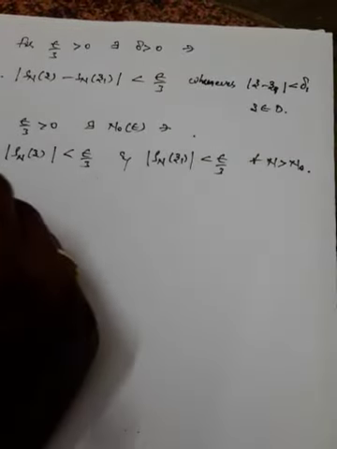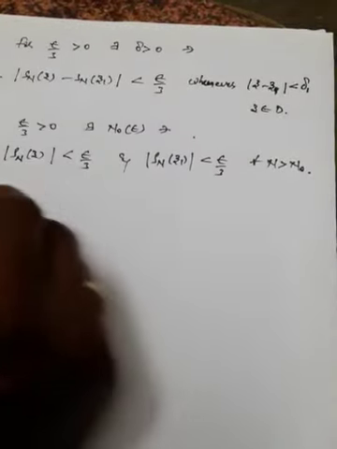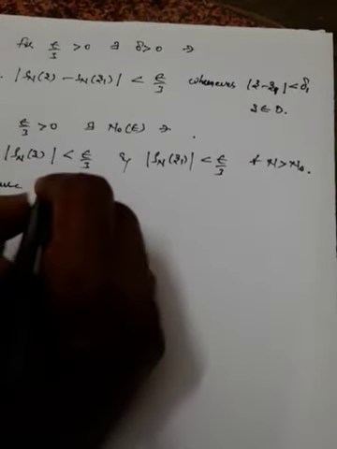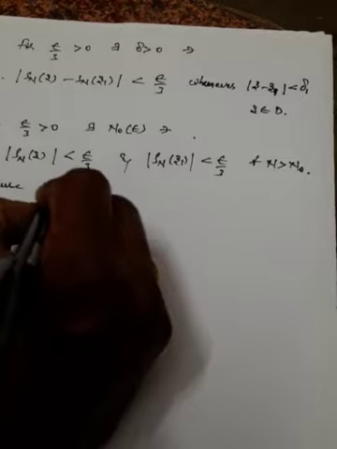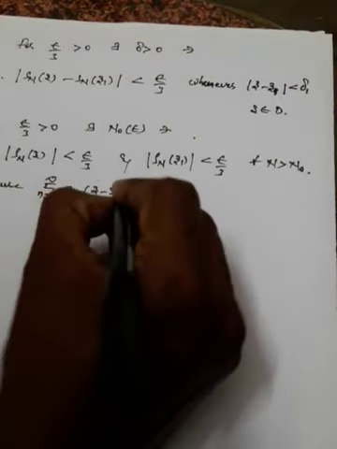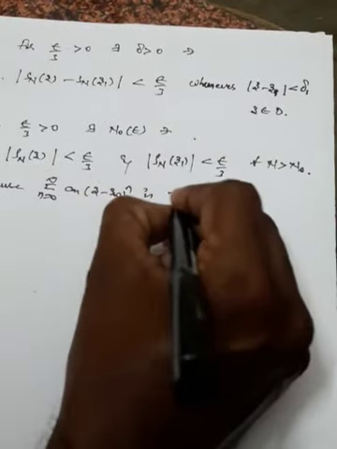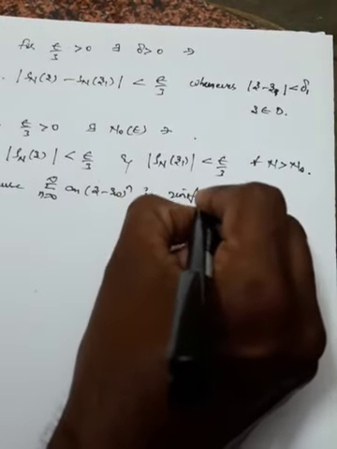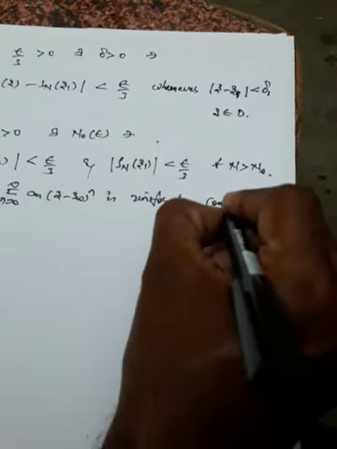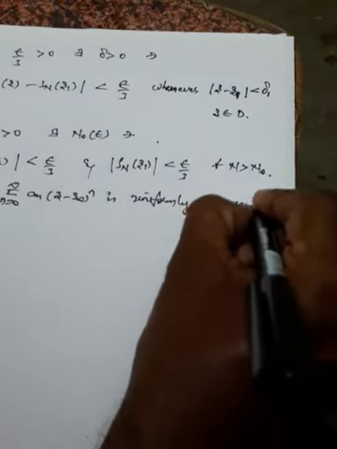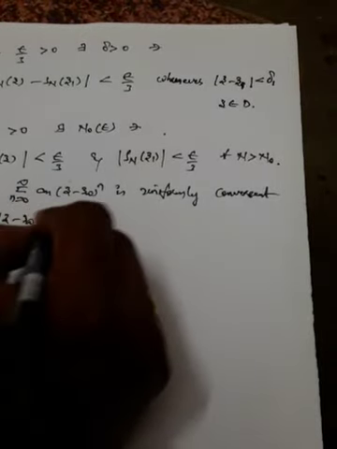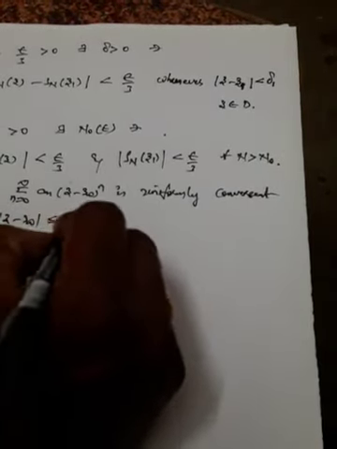Why we have taken this one: because we have chosen summation n equal to 0 to infinity an times (z minus z naught) whole power n, which is uniformly convergent on mod z minus z naught less than or equal to r1.